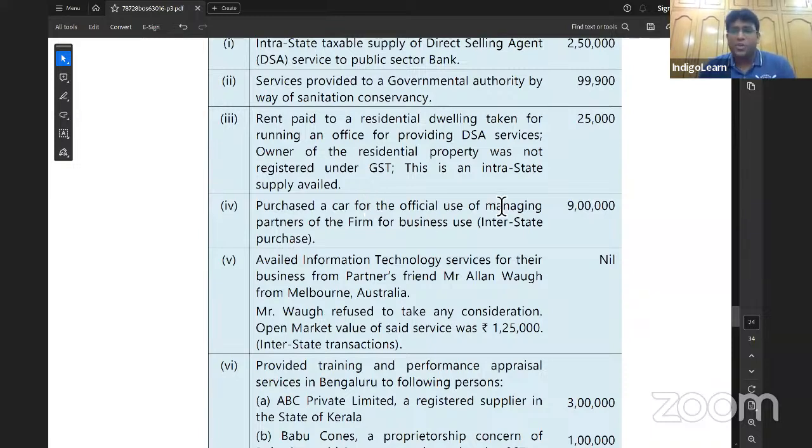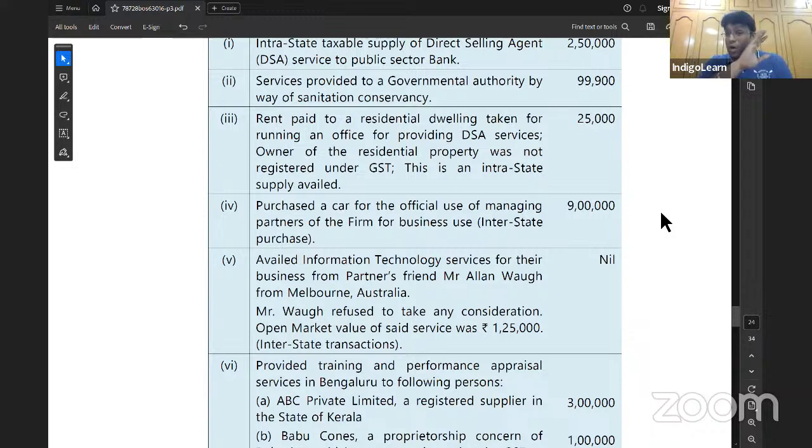Next. Purchased a car for official use of managing partners of the firm. Even though it is for official use, my dear friends, we clearly know that in case of purchase of car, input tax credit is not allowed. For a fundamental reason being, as per section 17(5)(a), car is a block credit. But the previous point, on that 25,000, whatever tax we are supposed to pay under RCM, my dear friends, first we will pay tax under RCM, then we can again claim input tax credit. That is always there. Whenever we are required to pay tax under RCM, we will pay tax under RCM using electronic cash ledger. And that tax, what we paid under RCM using electronic cash ledger, we can again claim it as input tax credit.